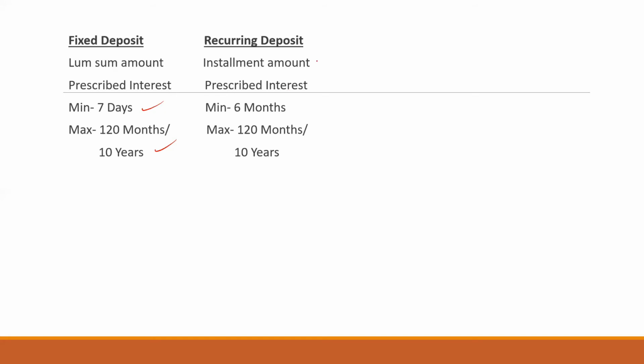Next one, we have the recurring deposits. It is an installment based plan: quarterly, monthly, half yearly, weekly. You can simply put your money with the bank for getting the interest rate. There is a prescribed interest rate. It should be noted that the minimum duration for the RD is 6 months, and the maximum again is 10 years, right?